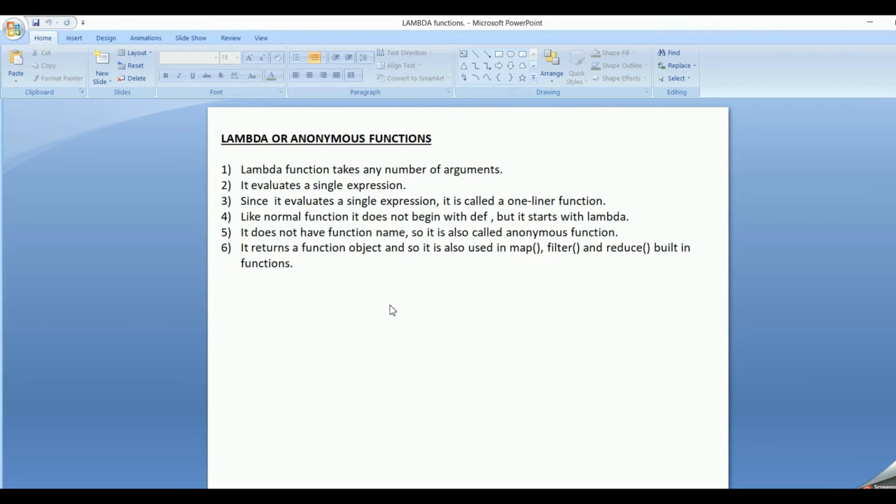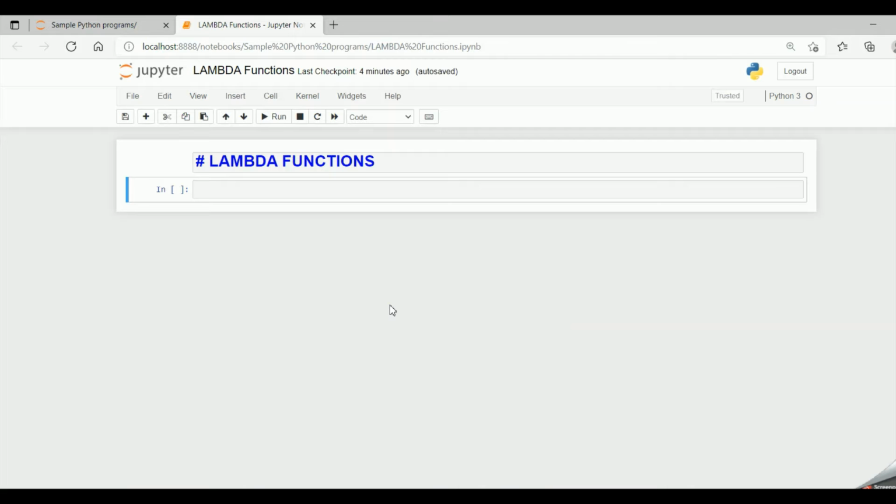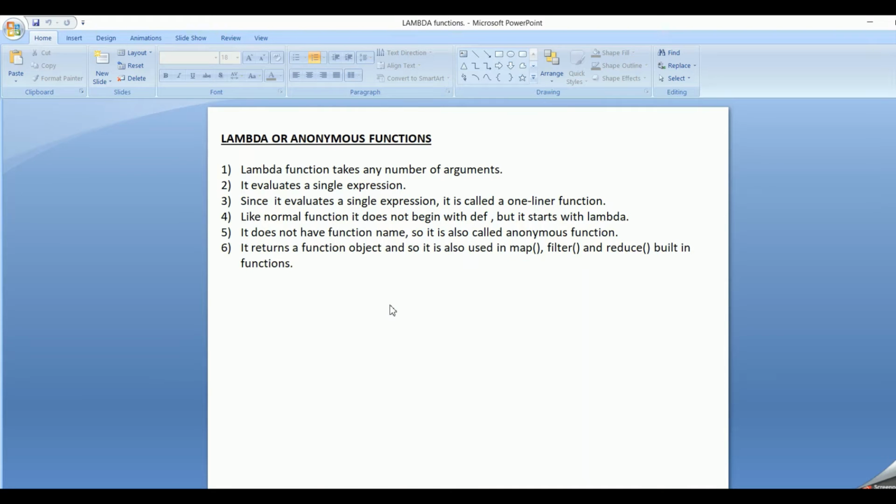There is no limitation for the number of arguments it receives. It can take any number of arguments, but there is a constraint that it evaluates only a single expression. It cannot evaluate multiple expressions. So when we want to evaluate multiple expressions, it's better to go in for the regular or normal functions. Only when a single line of expression is required, then we can jump on to the lambda functions. So these were some of the features of the lambda or anonymous functions.